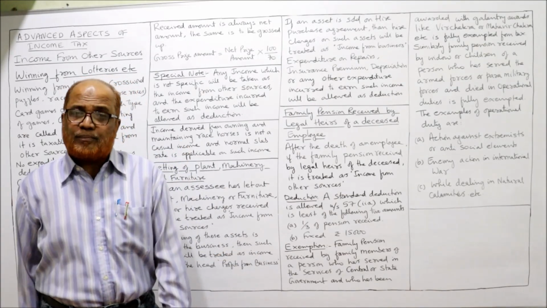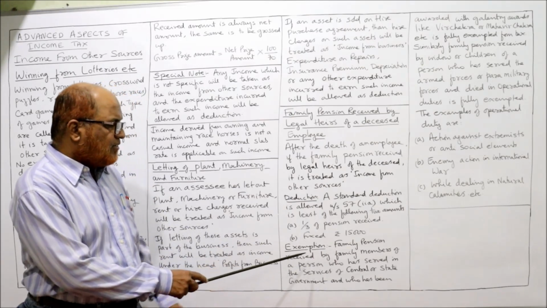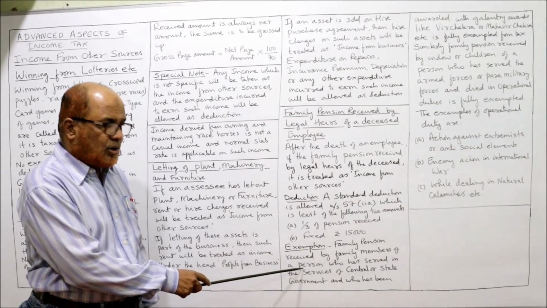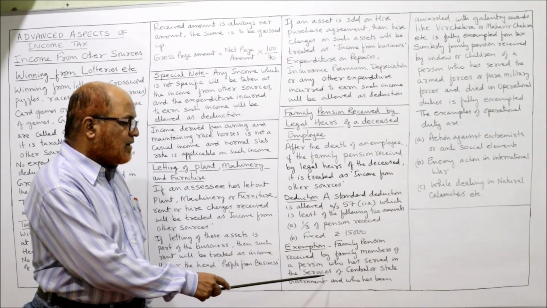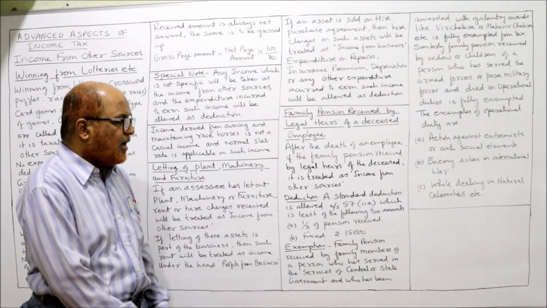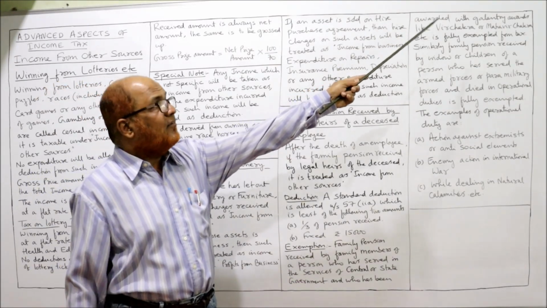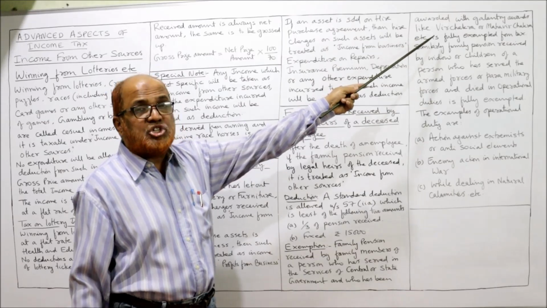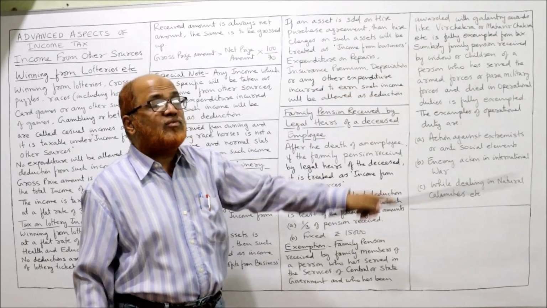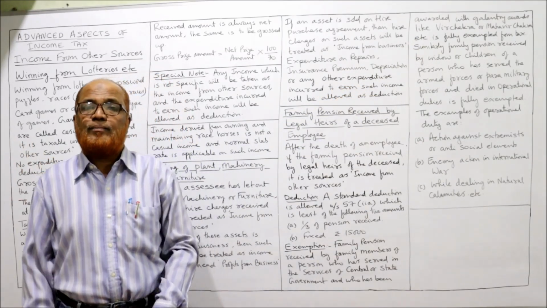Now, exemption. Family pension received by family members of a person who has served in the services of central or state government and who has been awarded gallantry awards like Veer Chakra or Mahavir Chakra is fully exempted from tax.